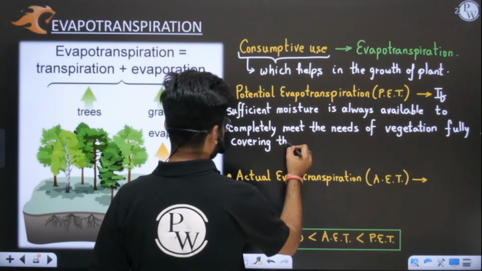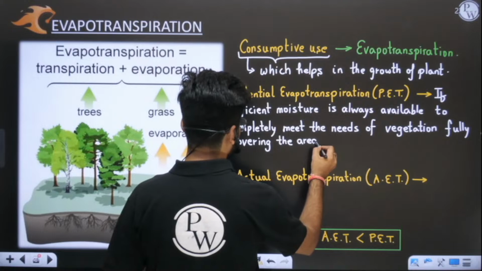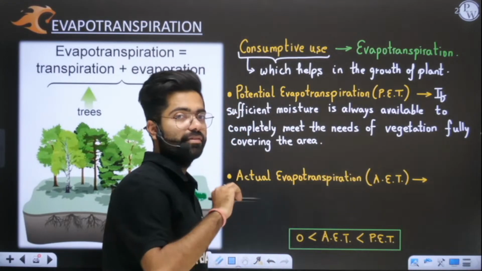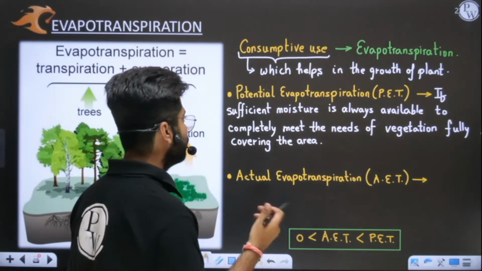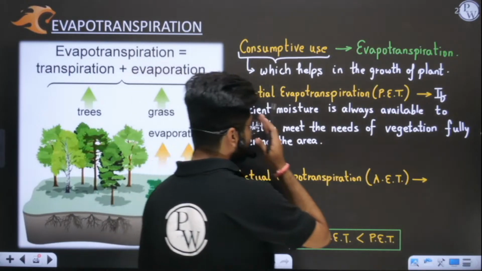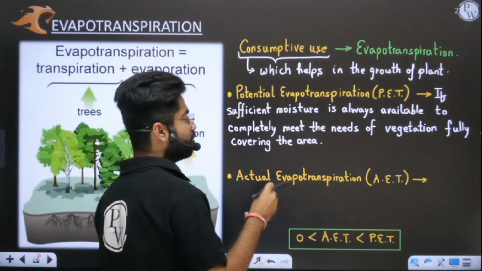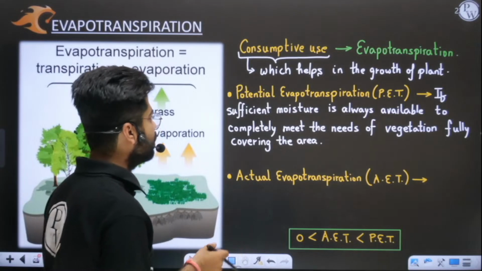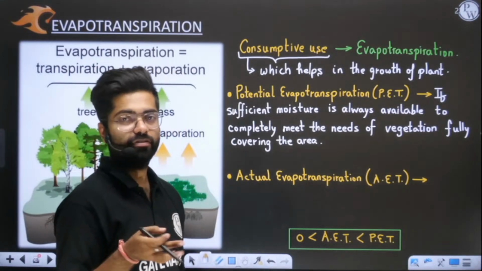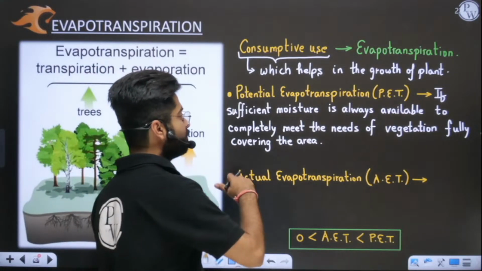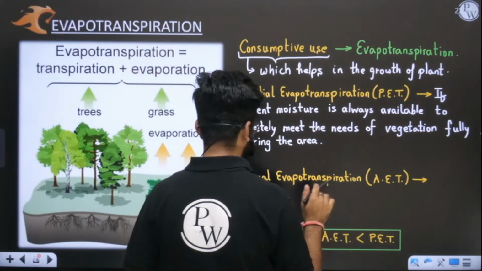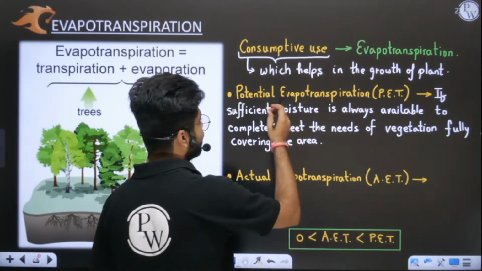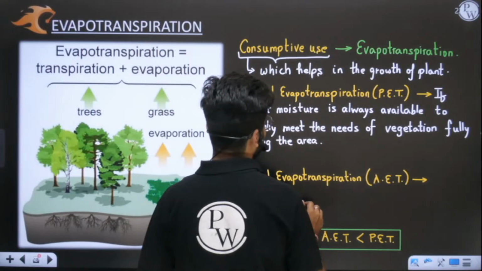We have an area in which the land mass is completely covered with vegetation. In that case, only evapotranspiration will take place. All the water will be consumed by crops only when you have fully covered vegetation covering the area. Then in that case it is known as potential evapotranspiration.